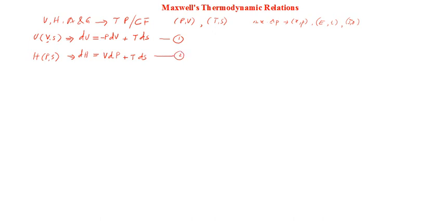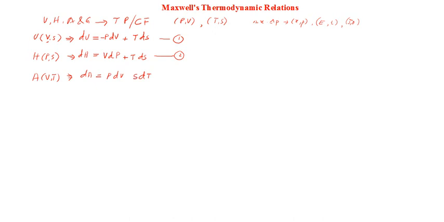The third one, A, is AVT, I told you. So dA will be equal to, following the same memory technique, dV and dT. With V it is always p which is conjugate, and with T it is always S which is conjugate.